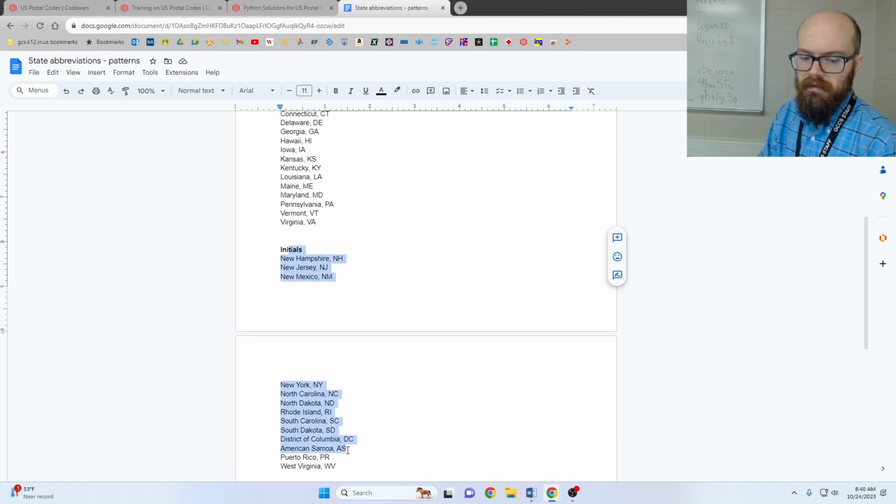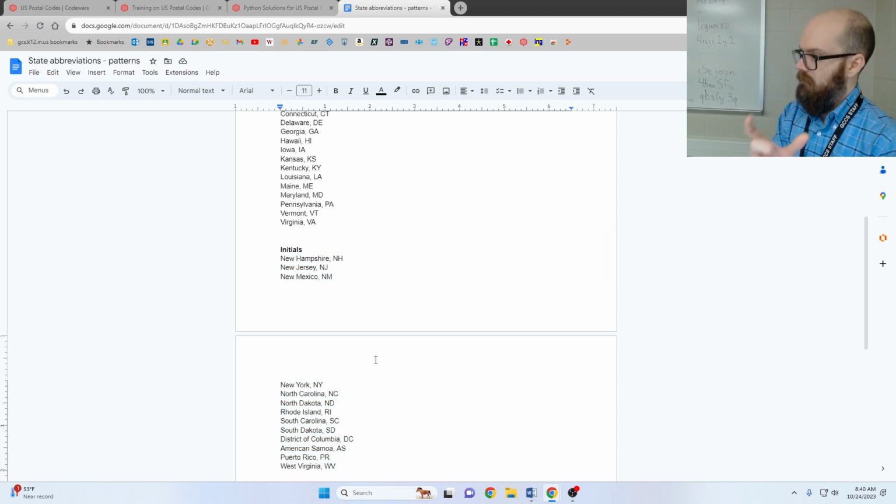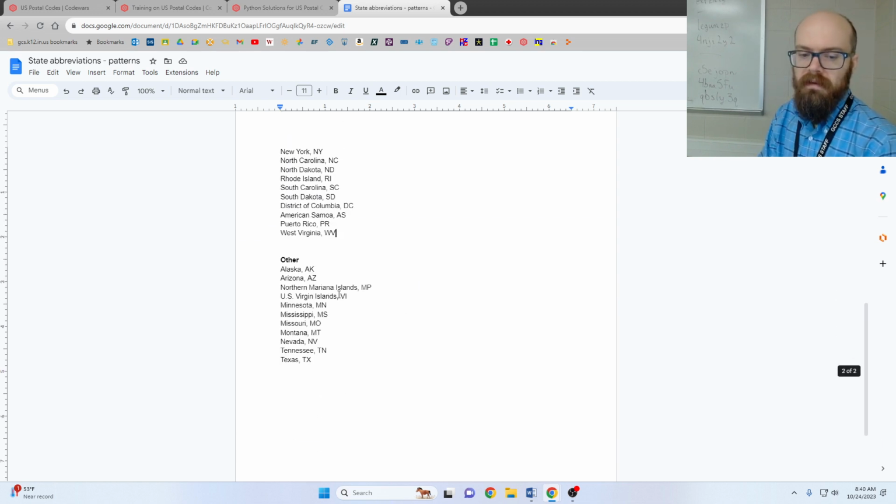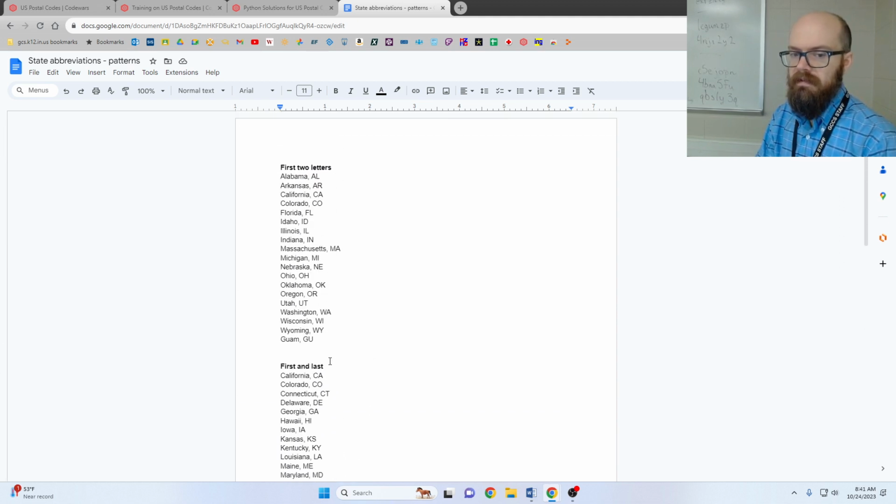Then we got the ones that are initials, where they have 2 or 3 words, and you take the important letters or the first letter from the first and last word. And then you got some that are just other. Now it makes sense why they chose these. Like with Texas, the X is clearly the most interesting letter, so they put it in there. Or with Arizona, the Z is clearly the most interesting letter. But it's hard to tell a computer to do that unless we have some kind of analysis of the rarity or something. So I'm going to put these into 4 categories, and I'm going to say, how can we tell the computer to check 4 things instead of 50 things?